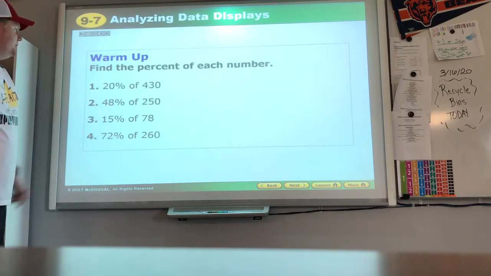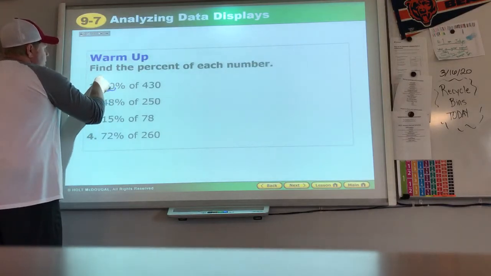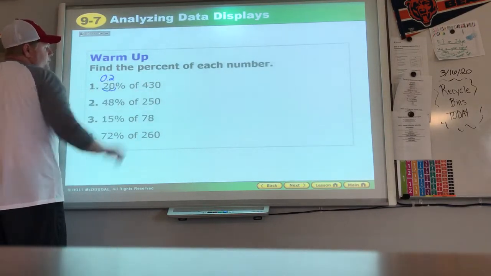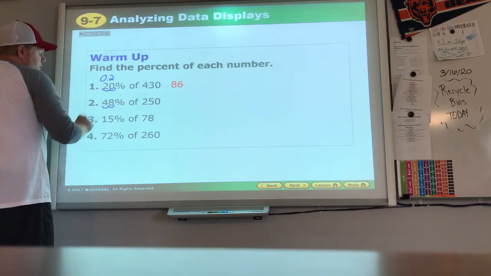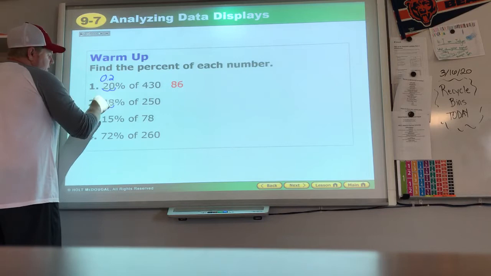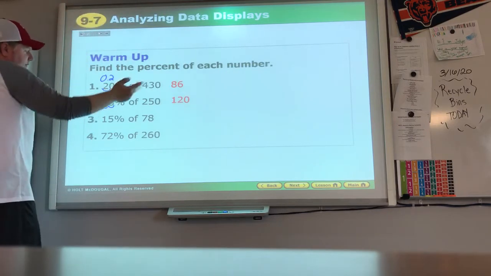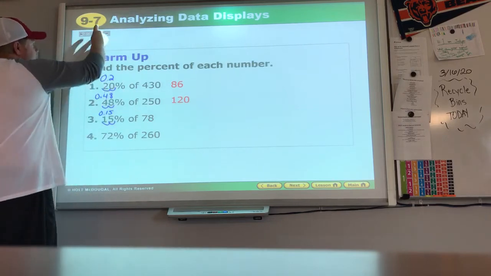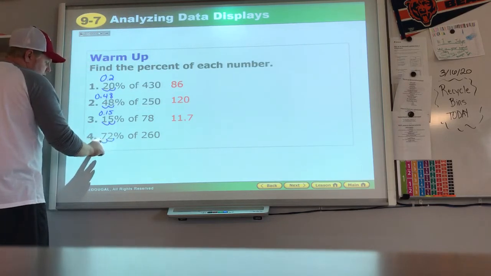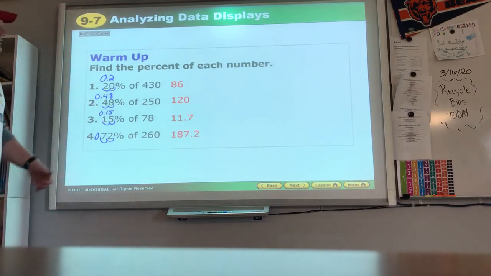Find the percent of each. Remember, you change this. 0.2 times 430, and that'll give you your answer of 86. This one, move the decimal 2 places, because we're dividing by 100 to get to that decimal form. 0.48 times the 250. You're going to get slightly under 125. All right, 0.15 times your 78, and this would be 0.72 times your 260, 187.2.